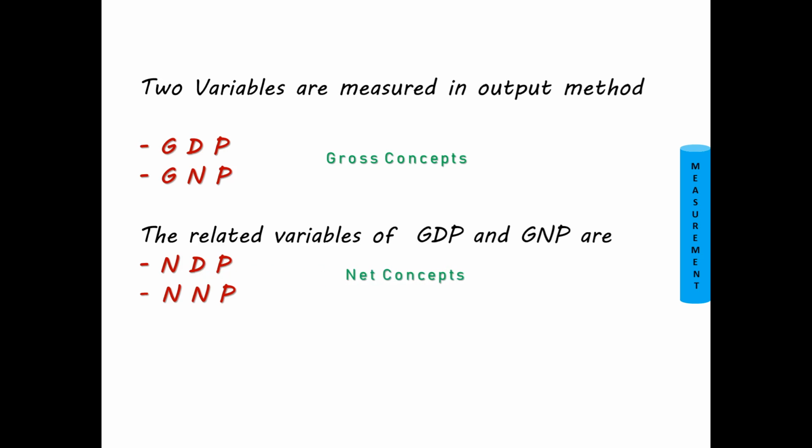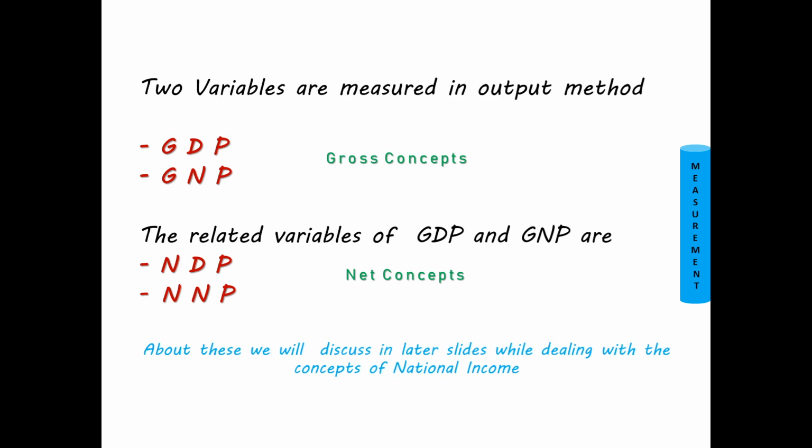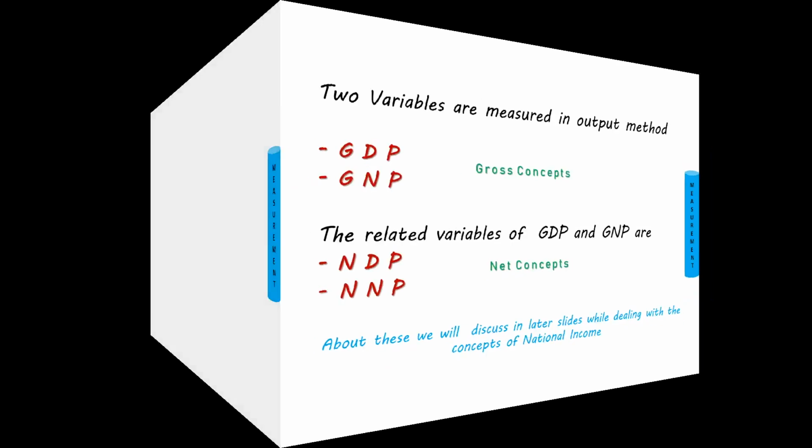So with this I have completed the first method of calculating national income, and that is output method. About GDP, GNP, NDP, NNP, we will be discussing in our next lecture, when we will be speaking about concepts of national income.